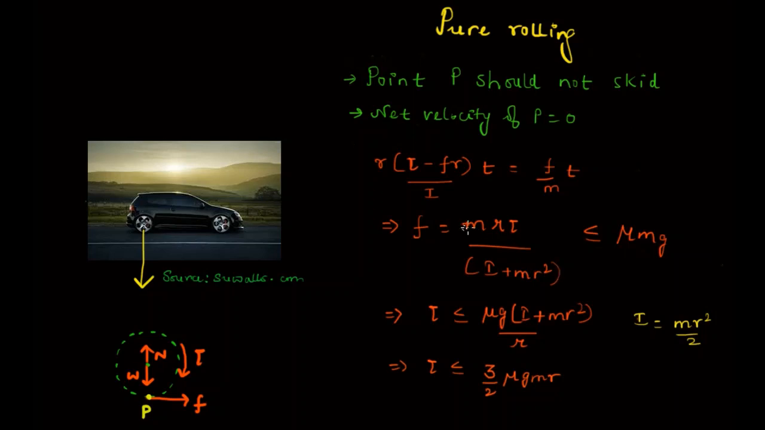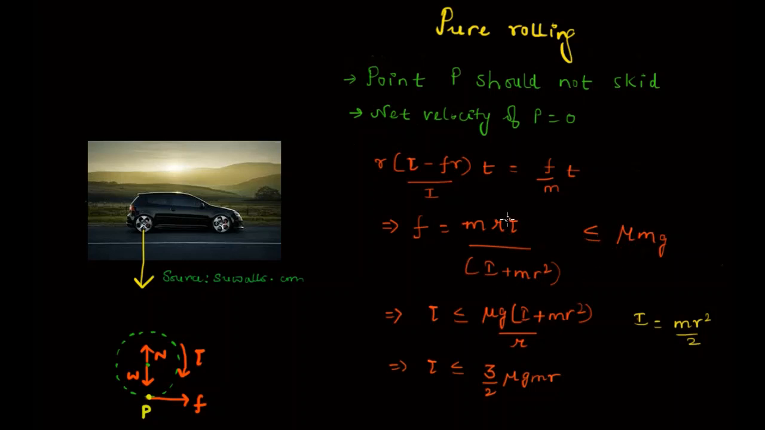And then we know that the force of friction is less than or equal to mu mg. So this gives the maximum value of torque tau, which should be less than or equal to mu g. If you solve this, the force of friction should be less than or equal to this, so this whole term should be less than or equal to this.